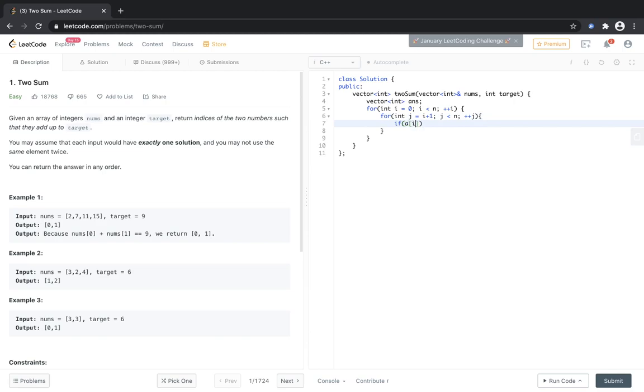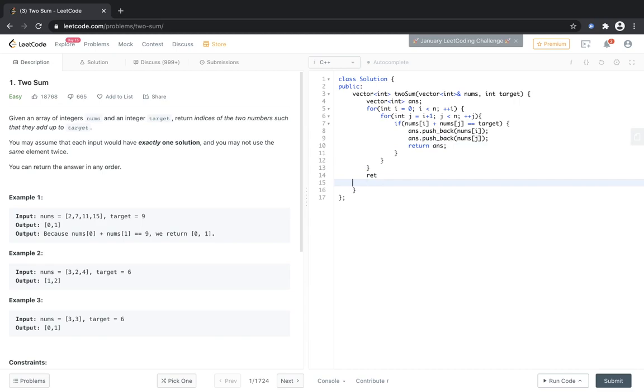If nums i plus nums j is equal to target, we return the answer after populating the answer with push back nums i, and same thing we can do for nums j. So whenever we find the two numbers that sum up to the target value, we can just push them into the vector and return the vector.